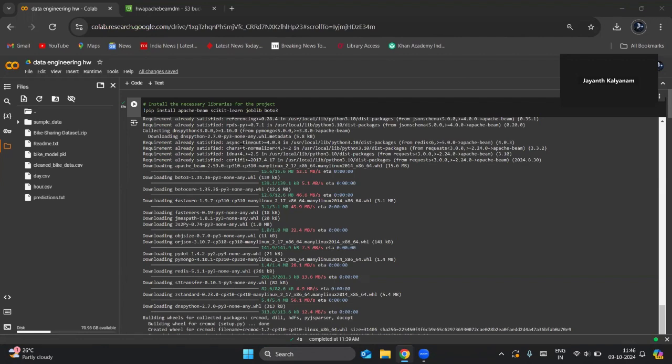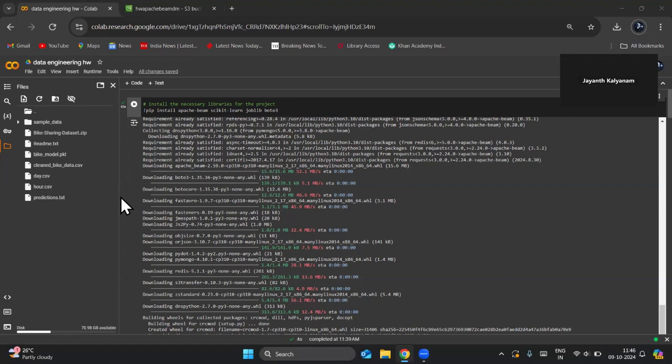We start by installing the required dependencies: Apache Beam, scikit-learn, which is used for machine learning, joblib for saving and loading the model, and Boto3 for interacting with AWS, as I will be uploading the predicted file to S3 for further analysis if required.